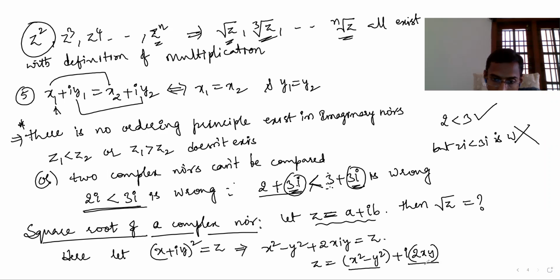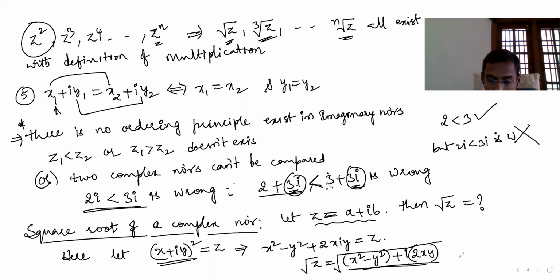So when you square a complex number, you are going to get a complex number. That means if you do the square root, what is the square root of z?